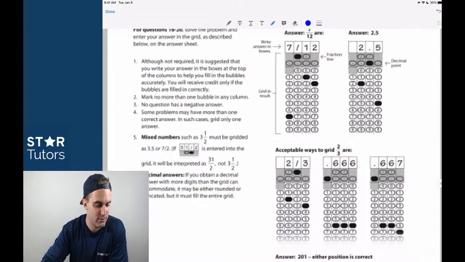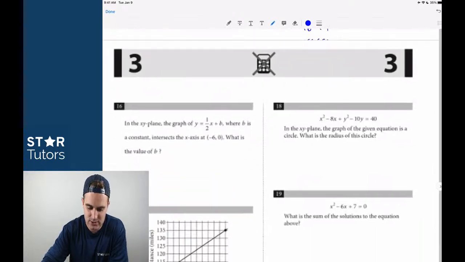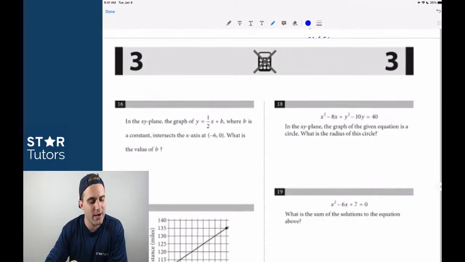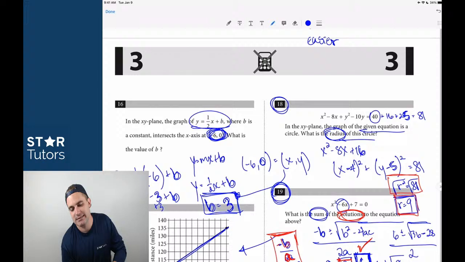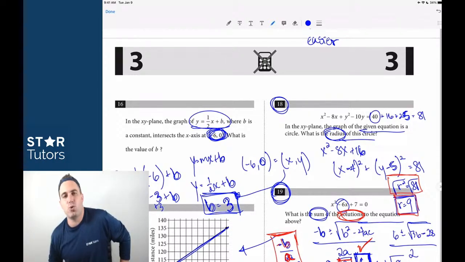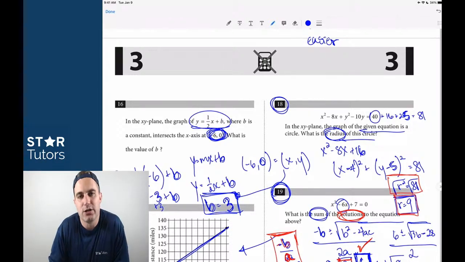Yeah, 18 real quick. Let's just see 18. Oh, you know what? Actually, Kimberly, I'm not going to show 18 right now because it's a circle equation. It's not a quick fix. It's a memorization of the circle equation and completing the square. So I'll do that in a future video if we have time for it.